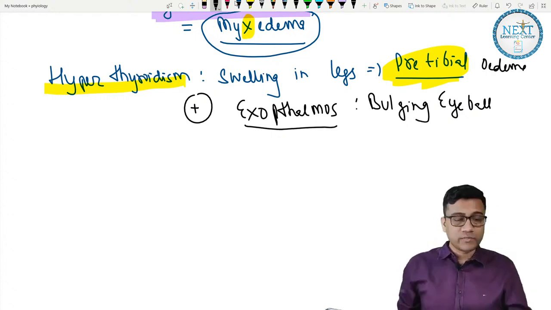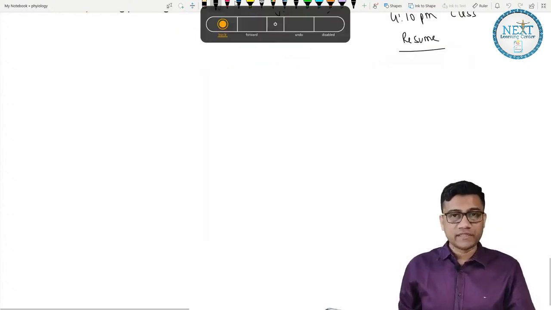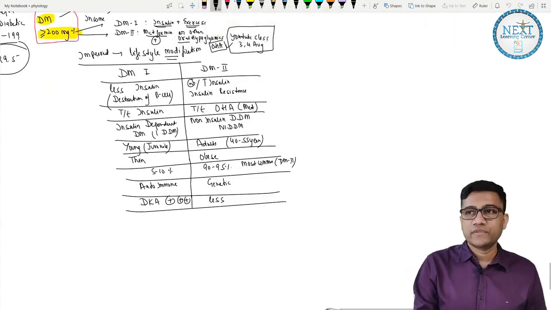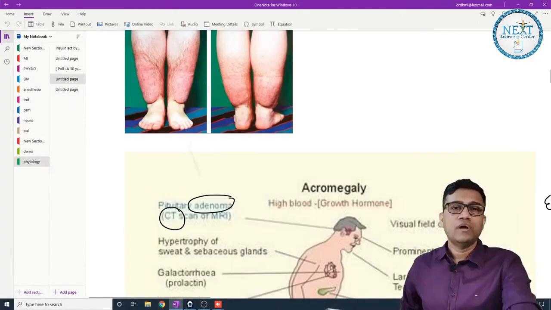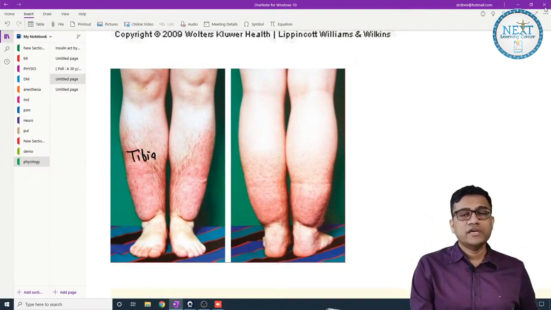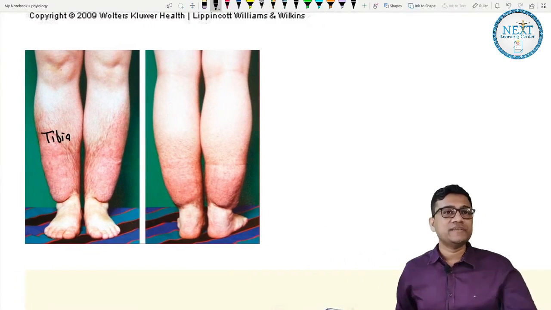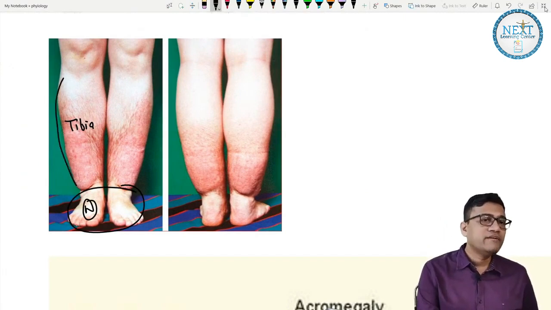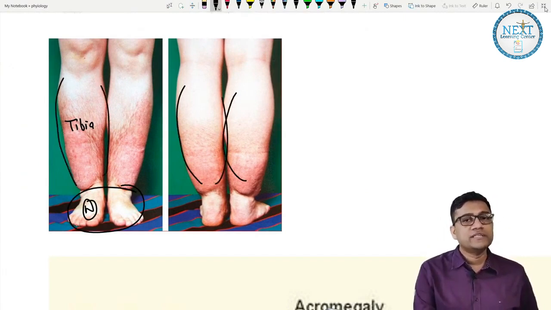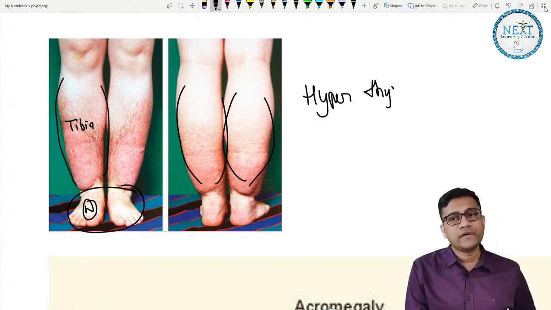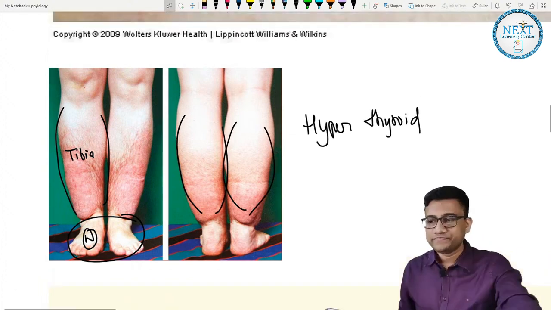Easy. So let me show you the picture because they are very important concepts. Please see this. Can you see? This is the tibia, yes or no? Edema is not in the feet, please, I am requesting you. Feet is normal, no edema. Only in front of the tibia, around the tibia. This is pretibial. So diagnosis is hyperthyroidism. Are you clear?